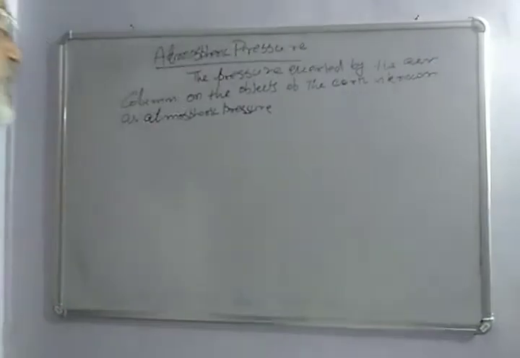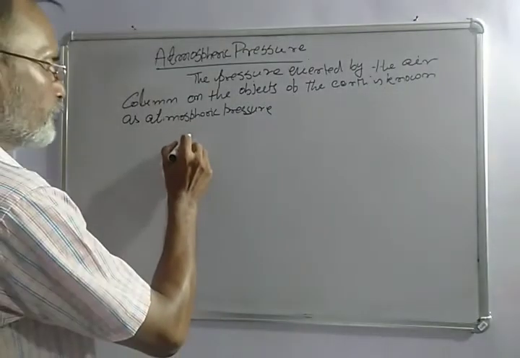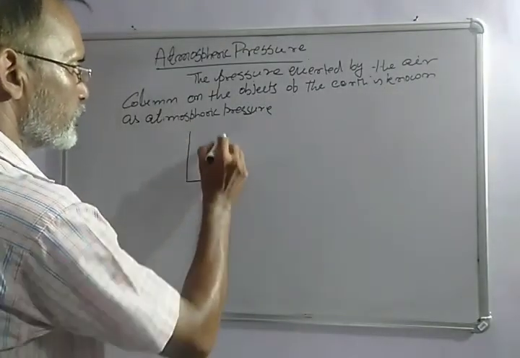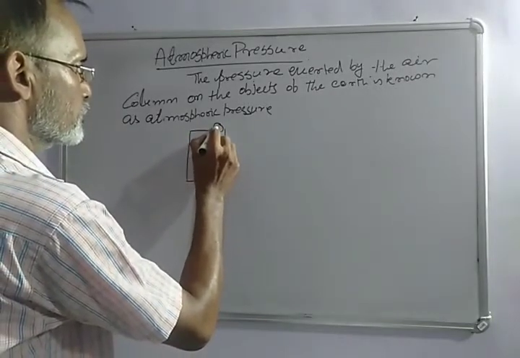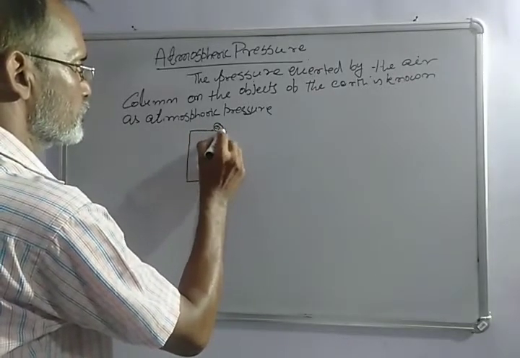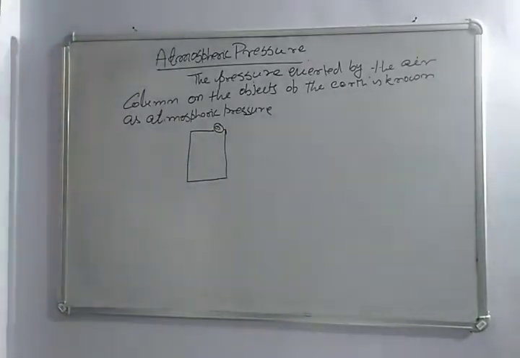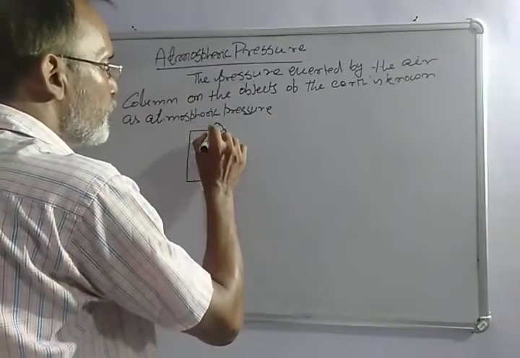This can be seen in a simple experiment. Take a geometrically shaped tin. Then give some heat and open the cap.